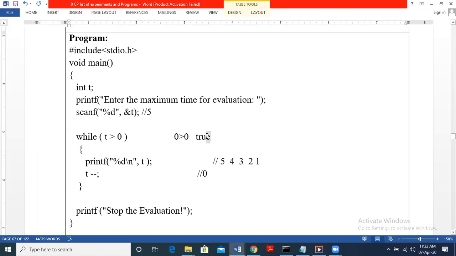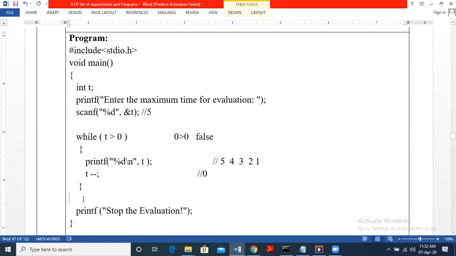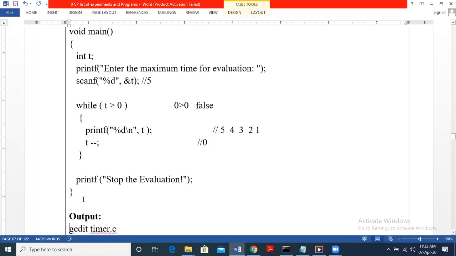Is 0 greater than 0? No, 0 is equal to 0. So the condition is false, right? Condition false, the control will exit the loop. So it comes out of the loop. After the loop we have the printf statement, stop the evaluation.